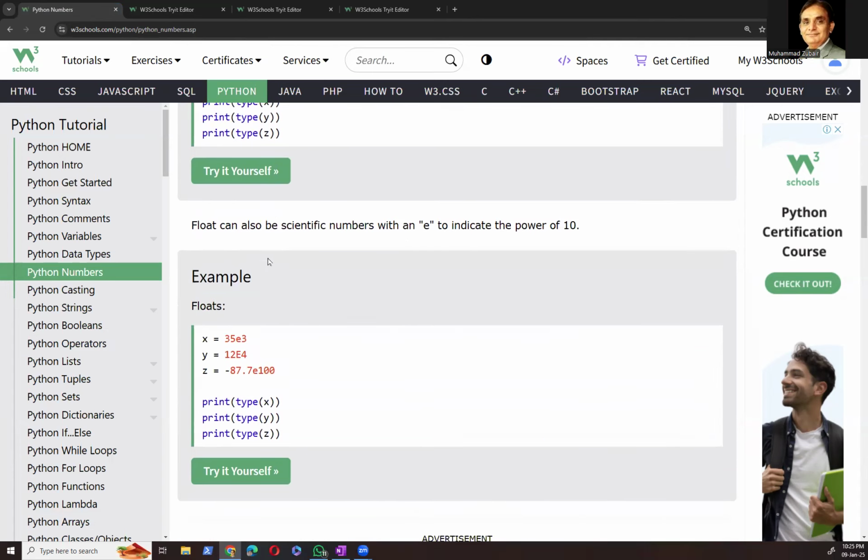No worry. Float can also be scientific numbers, with an E to indicate the power of 10. Do you know about scientific numbers, like we can sometimes write this one?